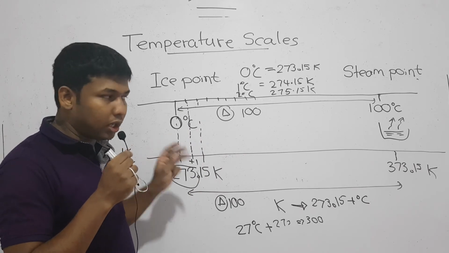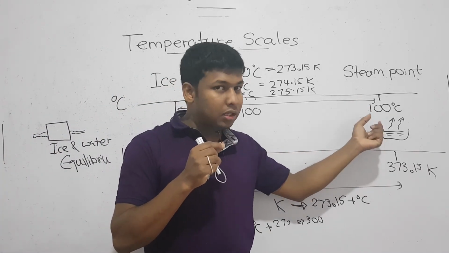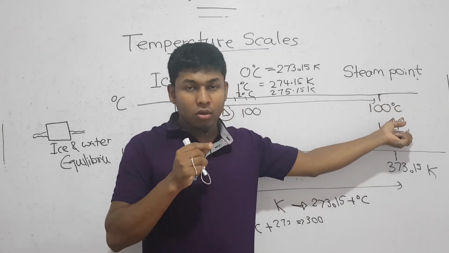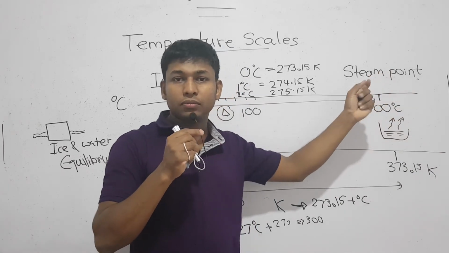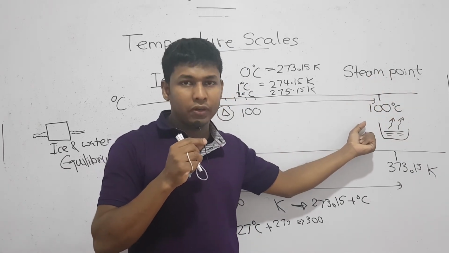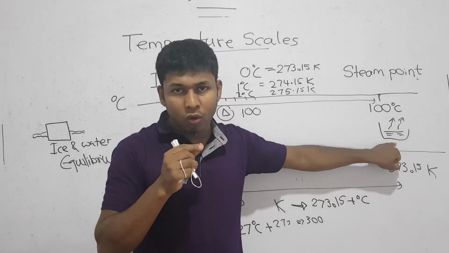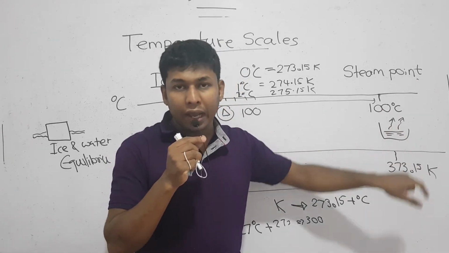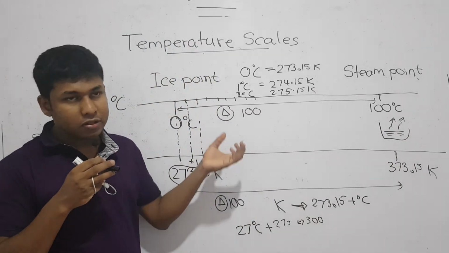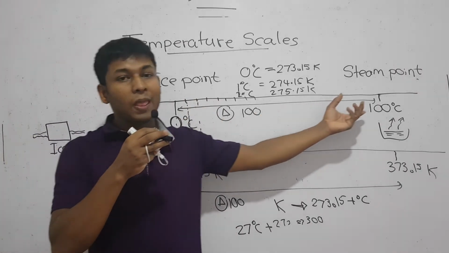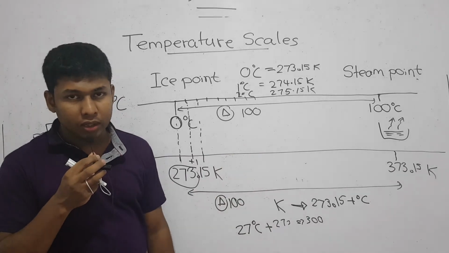And then the steam point. What is the steam point? It is the temperature at which the liquid water starts to vaporize, or in other words, the temperature at which the vapor starts to condense to form liquid water. Or in other words, the temperature at which both liquid water and water vapor are in equilibrium. So these temperature scales were introduced based on these two points only.